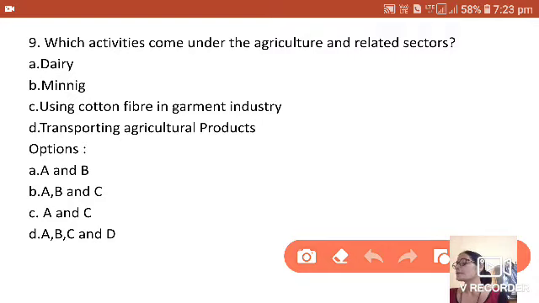The next one is mining. Yes, from the agriculture and related sector. See, one thing, mining does not come under the agriculture sector, but it comes under the related sector because it is extracted from nature, and mining does not do refinery. Here refinery is not done, so up to that it is connected with nature only. So A and B we can say come under the agriculture and related sector. Okay,